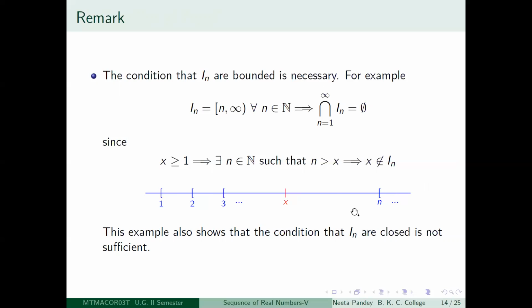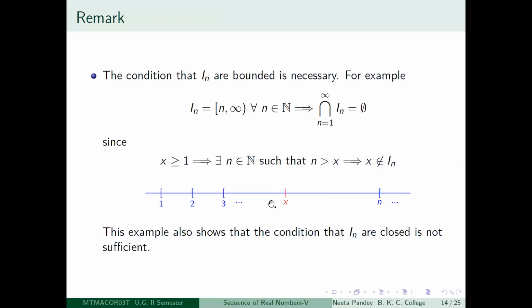There is no question of the length of its intervals going to 0, because these are all unbounded intervals, and they are all closed. So what is the intersection of this? See, 1 to infinity is the largest one. 2 to infinity is sitting inside that, 3 to infinity is sitting inside that, 4 to infinity is sitting inside that, and so on.